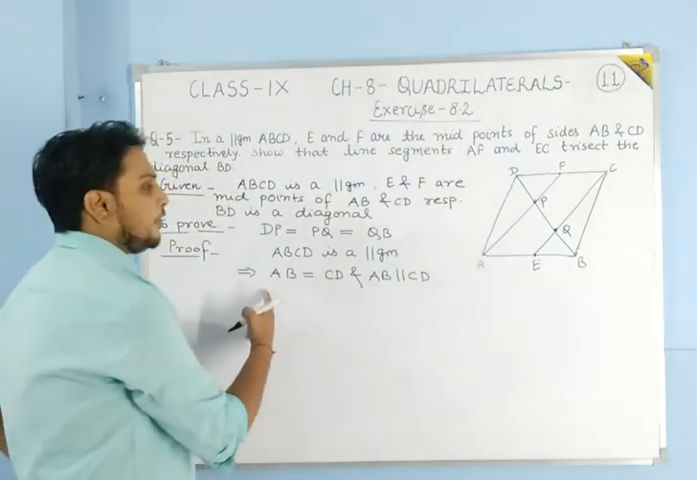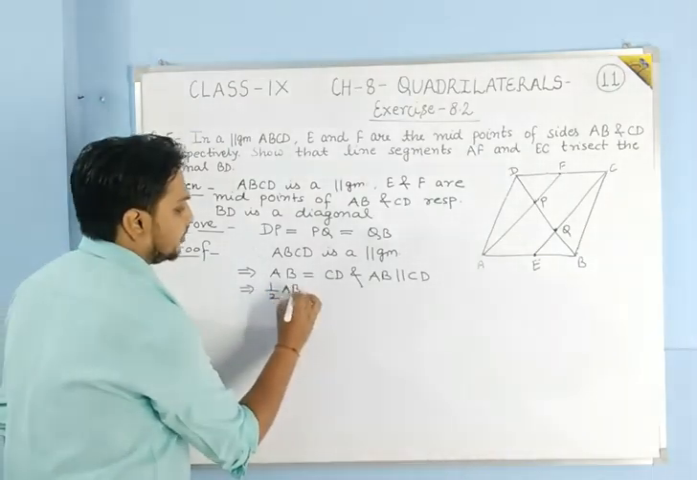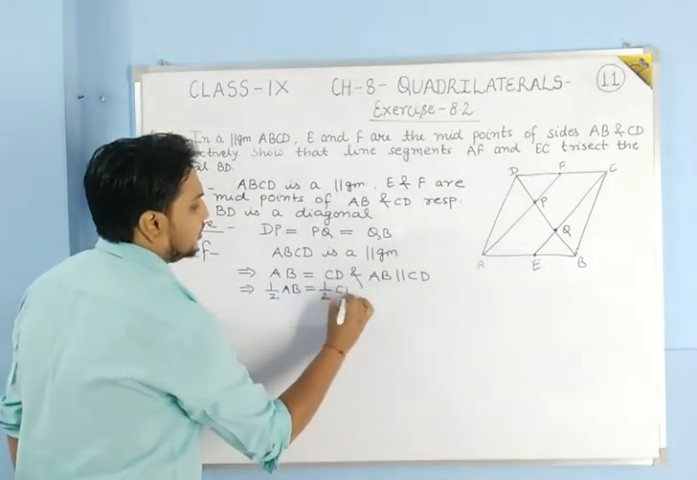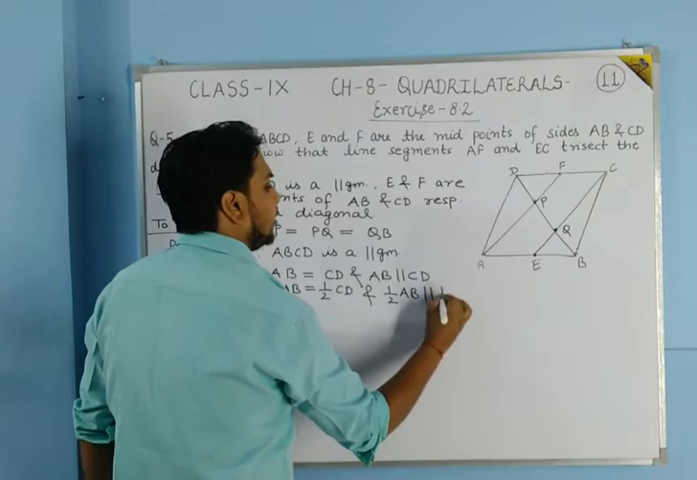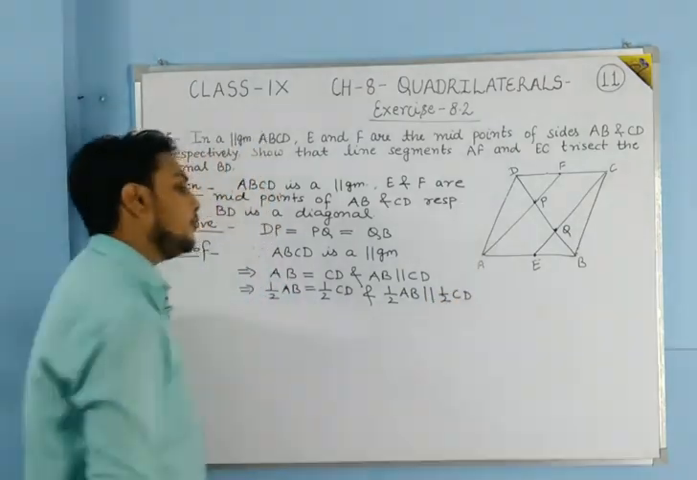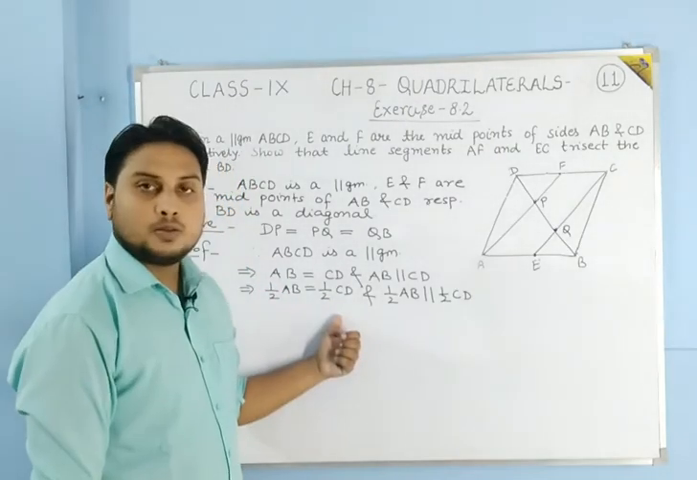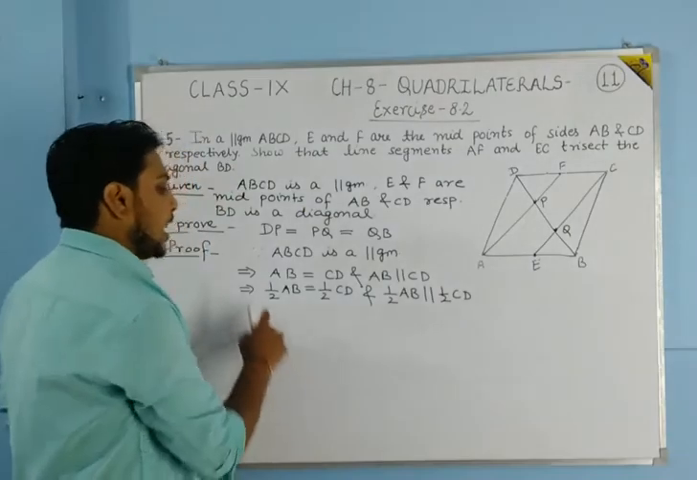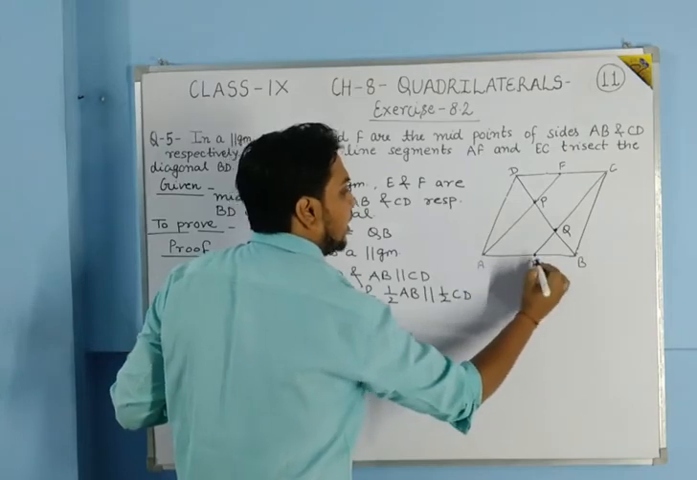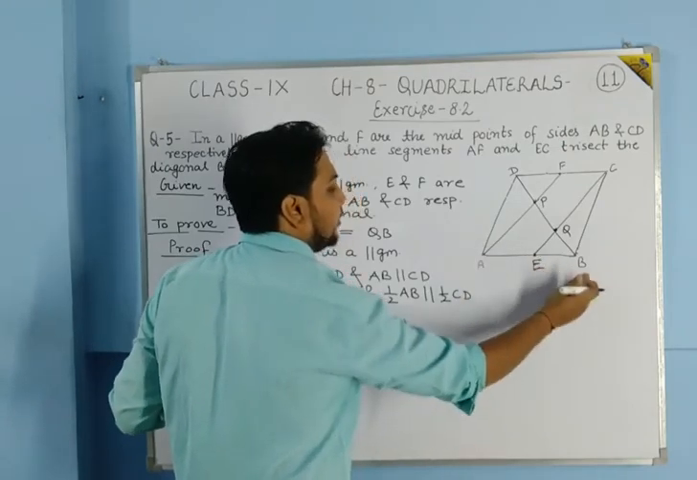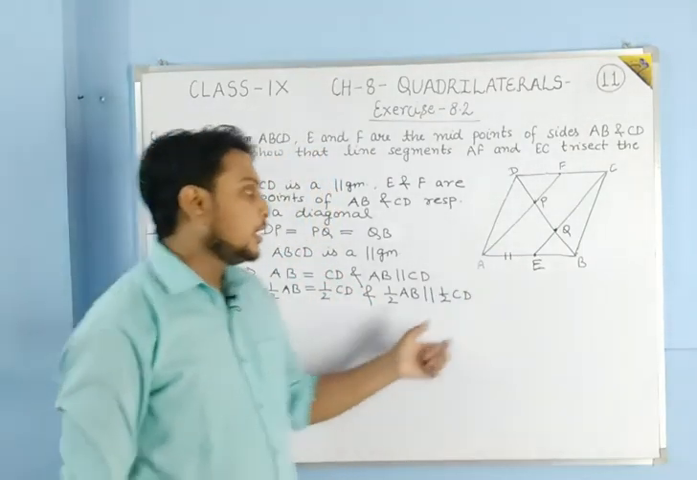Now students, if AB is equal to CD, then half of AB will be equal to half of CD. Here also half of AB will be parallel to half of CD. What we have done is just multiplied by 1 by 2 on both sides. Why have we multiplied? See, half of AB: we know that E is the midpoint of AB. Then the length AE will be half of AB. Can you understand it?